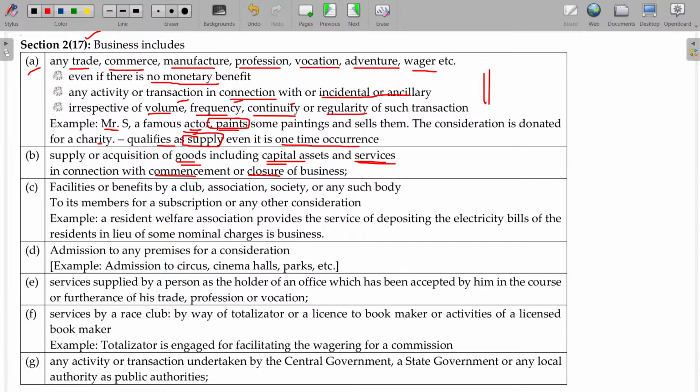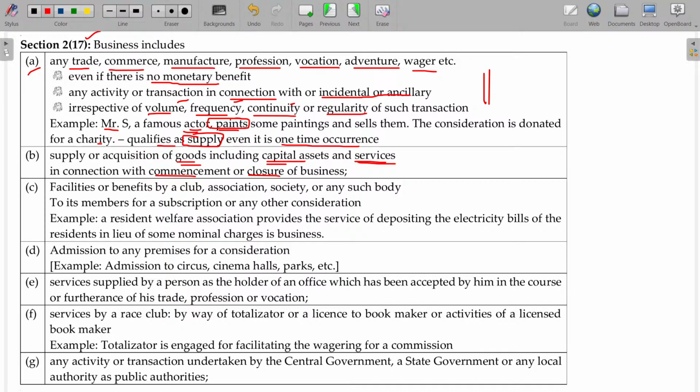And the knowledge, any experts having the Tally expertise to draft the billing and other system, for him if I am paying, that is input services. All the three will be related to the business. Because I commence the business, and these things are not directly saleable, but these things are required for running the business. Once I close the business, I can discard all these things. While closing, I am discarding all these things, also be business.